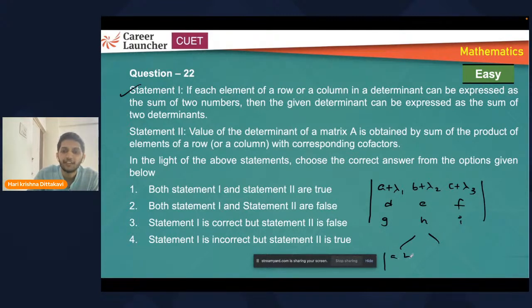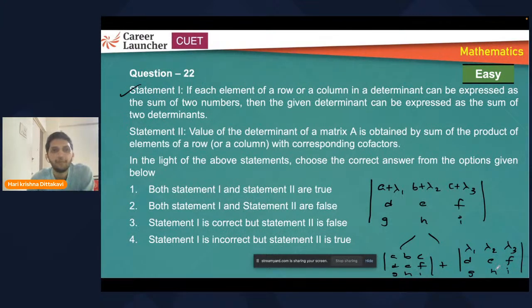You take A, B, C, D, E, F, G, H, I, plus lambda 1, lambda 2, lambda 3, D, E, F, G, H, I. So you have to keep 2 rows constant and we can split the first row. That is the first statement. Yes, this is a true statement.